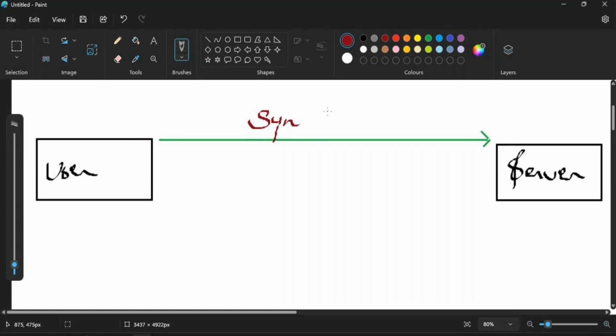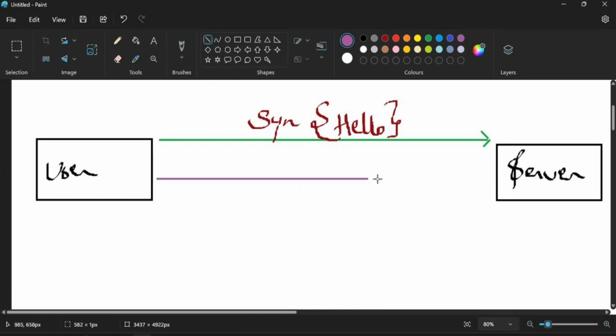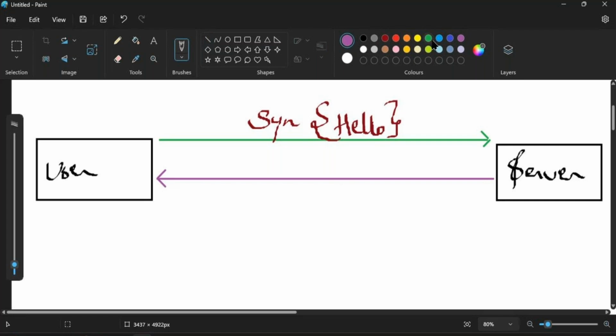When we are talking about the SYN, you can consider it like a hello. Using that, we send a request to the server saying that I want to start a TCP connection with you. On the basis of that, the server is going to provide an acknowledgement for our SYN, so the server replies back with the SYN acknowledgement.